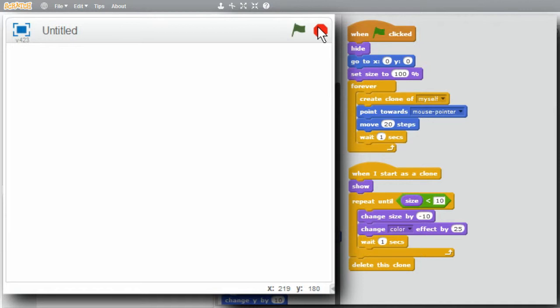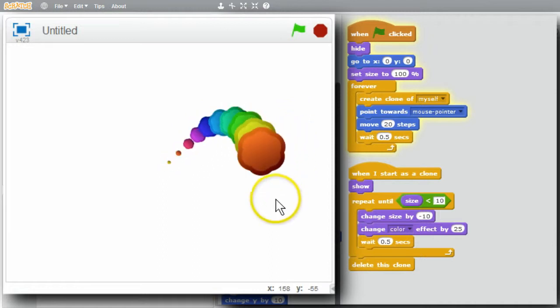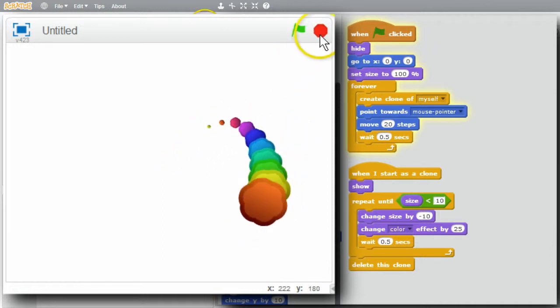Now that it's working, I can speed it up. If it waits a little bit less, it'll be created sooner. Change them to half a second, both of them. 0.5. Give this a try. Faster. Stop it and try again.